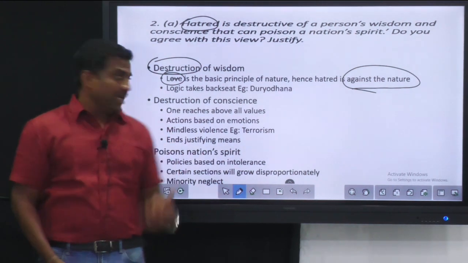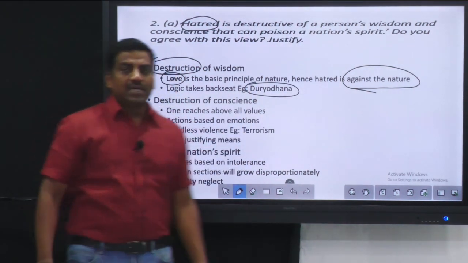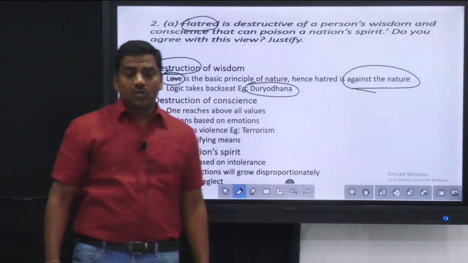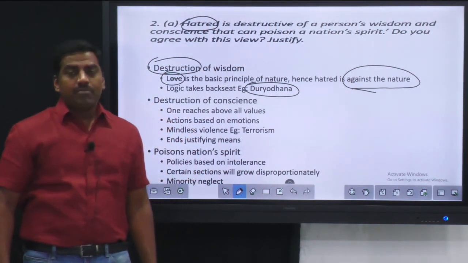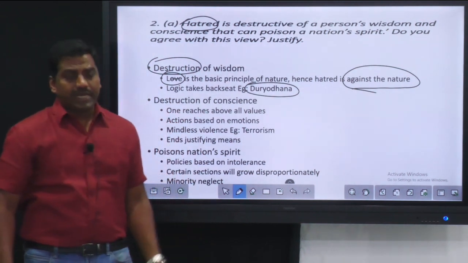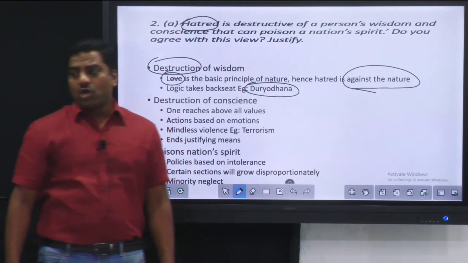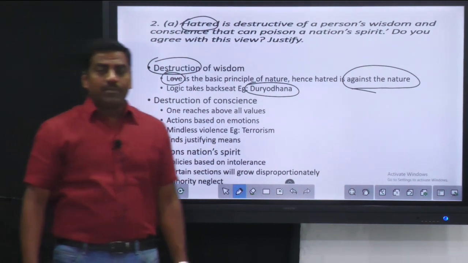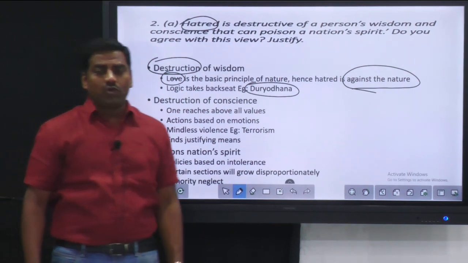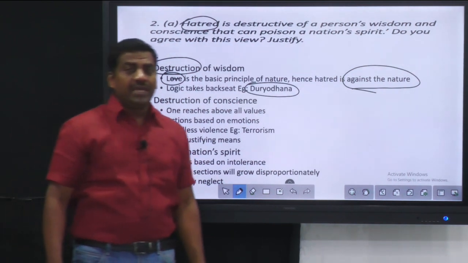So that can be used here. And the best example that we can give is the character of Duryodhana in the epic Mahabharata. The hatred against the Pandavas made him blind, and even all the bravery, courage, or skills that he had did not come of use to him because of that hatred, because that hatred was kind of a wheel before him, which led to the destruction of the self.